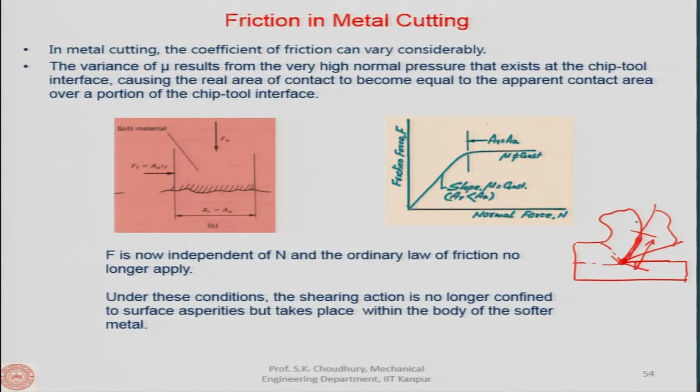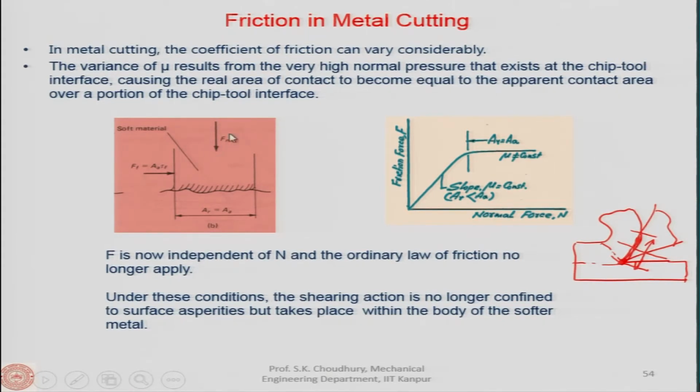Therefore, up to a certain distance the apparent area of contact and the real area of contact become almost the same, but beyond a certain value of the length this does not happen. This is what has been said here.